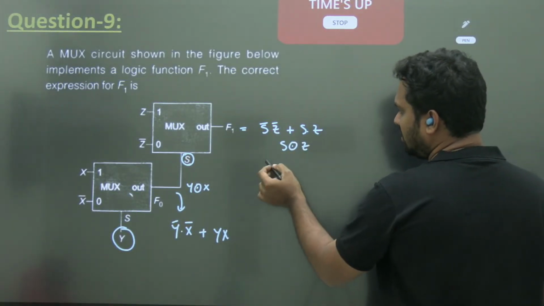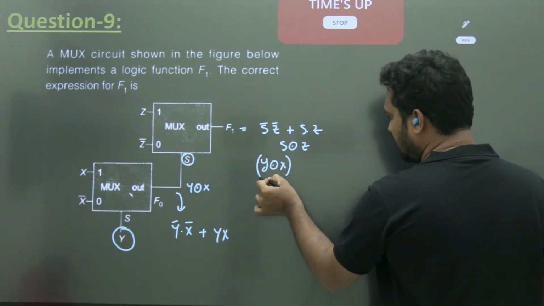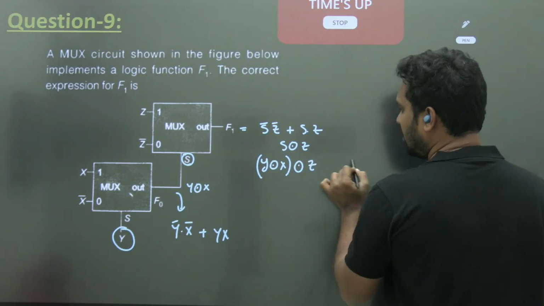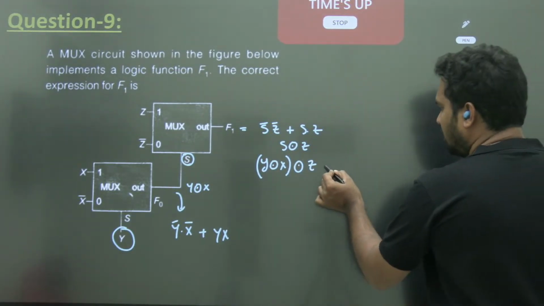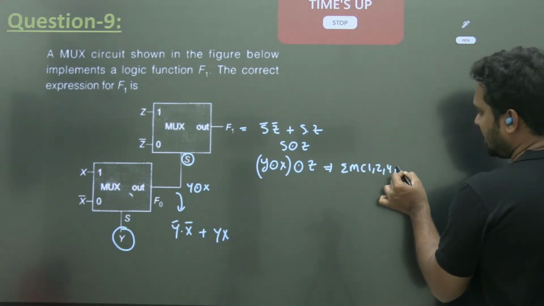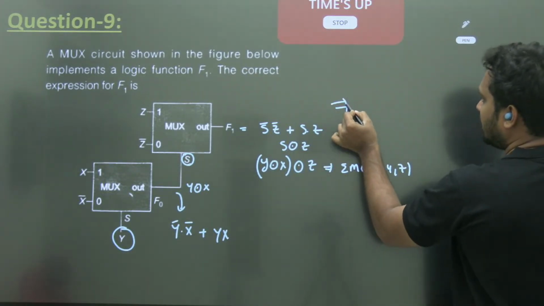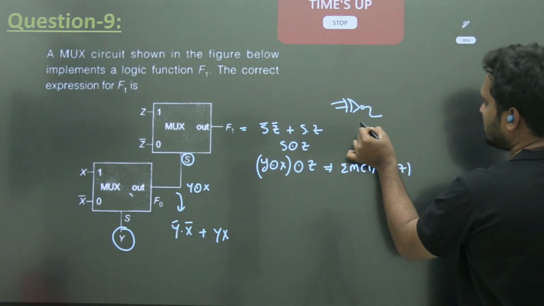So this is y XNOR with x. You should take a bracket, x XNOR with z. This is equal to the sum of the minterms 1, 2, 4, 7 as a standard form. So what is this? X XNOR with y, XNOR with z.